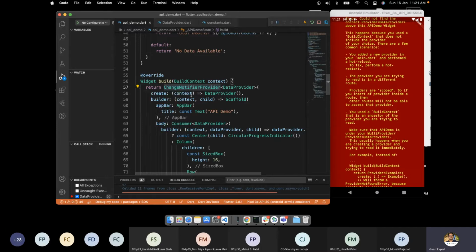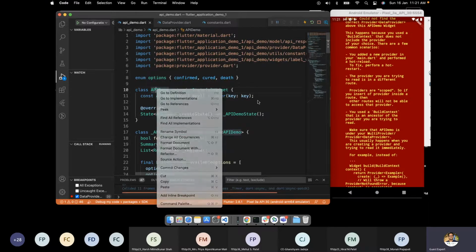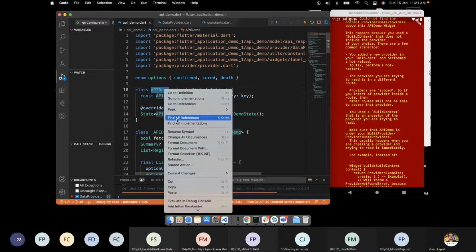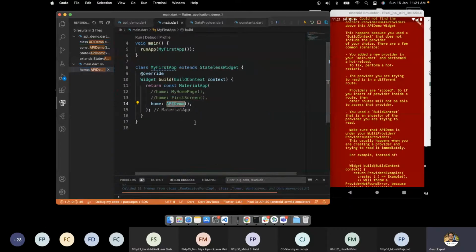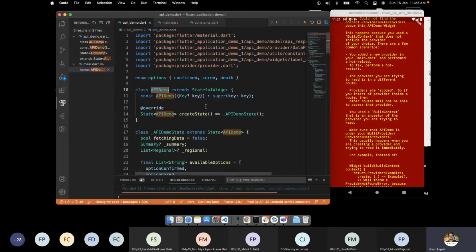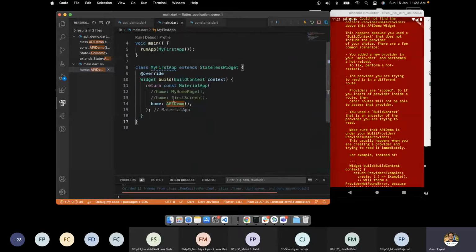Like its parent widget. The API demo's parent widget is our main method. So we can write this code, ChangeNotifierProvider, here.